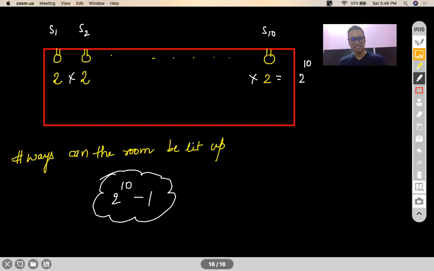See, Namrata, every bulb will have 2 states, on or off. Correct? So now let us say I've asked you to provide a state to every bulb. If every bulb has got 2 states, a state of on or a state of off, then I can basically operate on these states in 2 to the power 10 ways. Is that part clear?